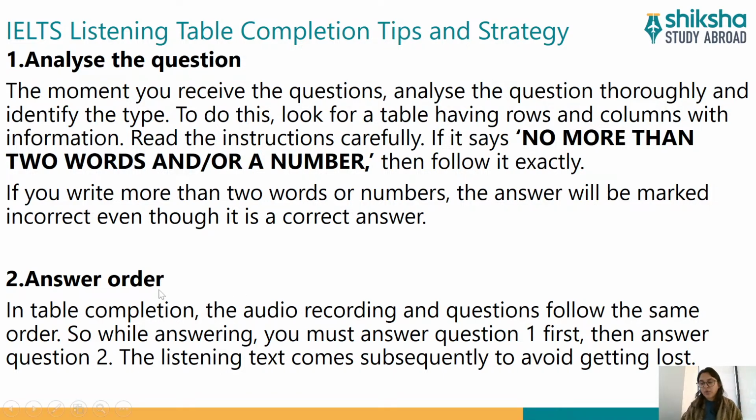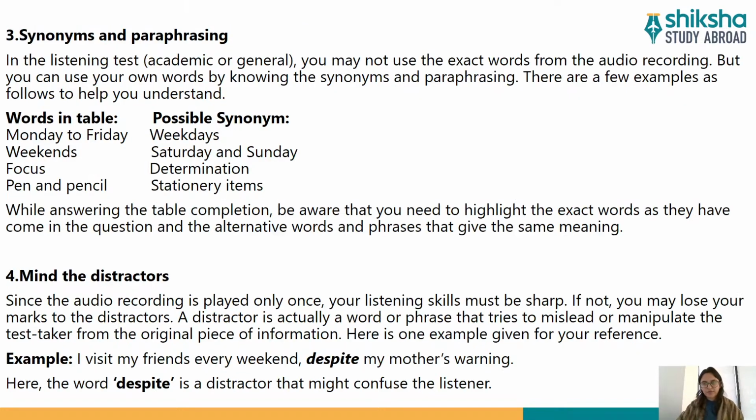Next is answer order. Of course, the answers will follow as the speaker gives you the information in the audio. So please do not wait for the information until the end, okay? The answers will start from question number one, then the answer to question number two will come, then the answers to questions three, four, five, and so on gradually. So please do not get confused that you might get the answer to the ninth question at the first instance. No, it will not happen like that. In the table completion question also, A, B, C, D, 1, 2, 3, 4, it will move on according to the order of the questions.